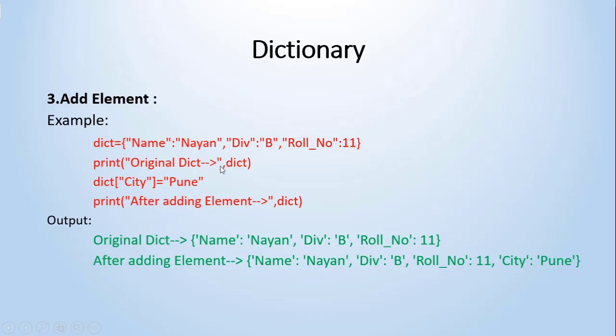I have printed the original dictionary, and then I am adding city as the fourth element, giving Pune as the value. My key is city and the value is Pune, and again I am printing the dictionary after adding the element to the existing dictionary.